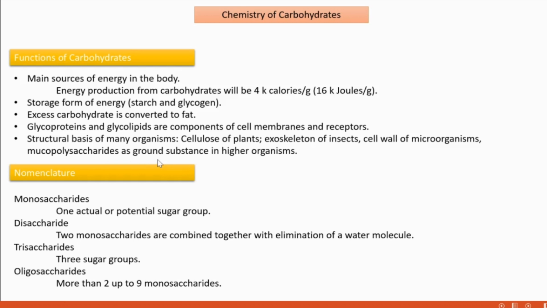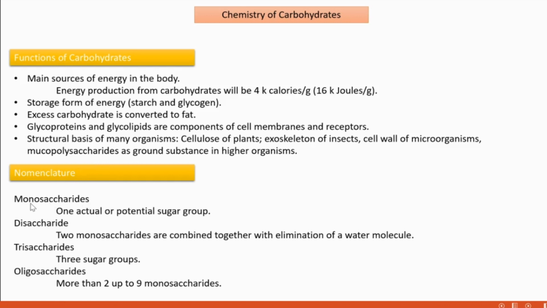Ground substance means it is a part of the extracellular space. In higher organisms, that space is filled with a jelly-like substance, and that substance is mainly composed of mucopolysaccharides.